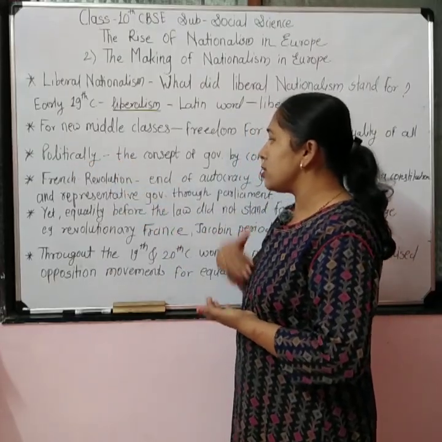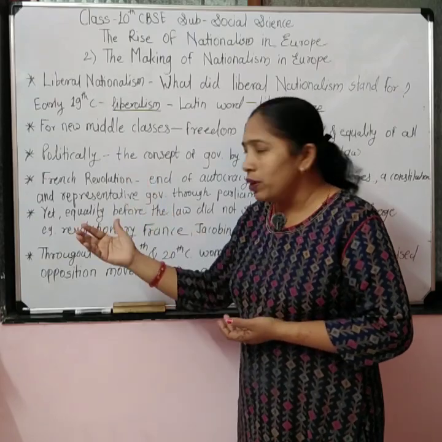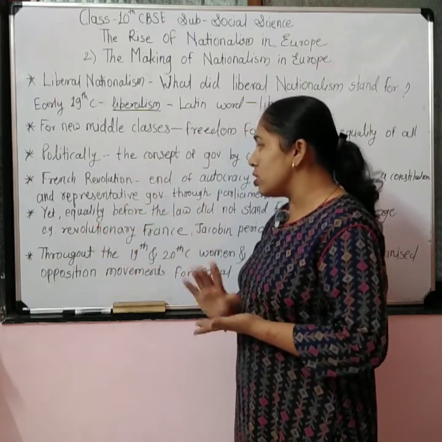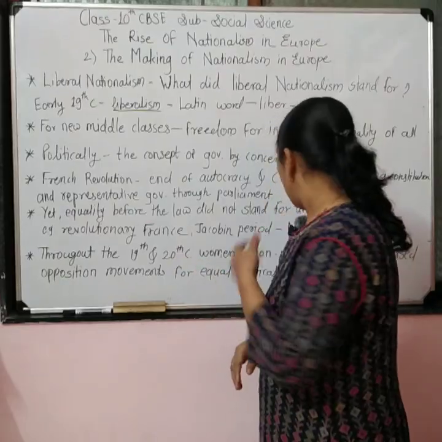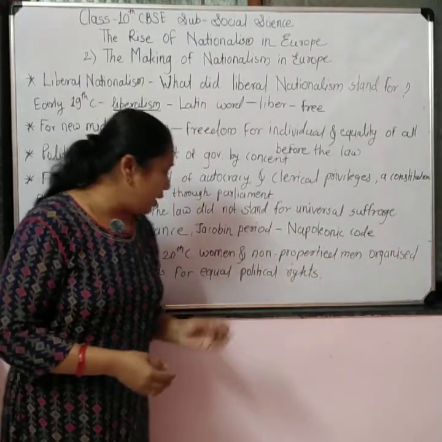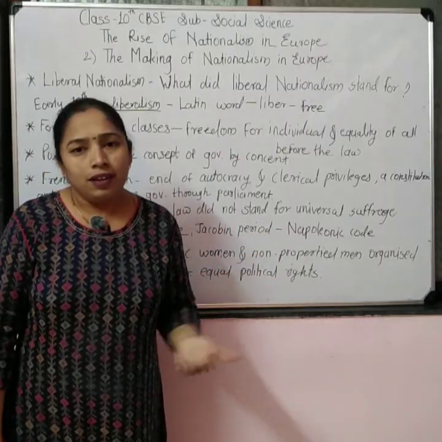Politically, the meaning of liberalism was different. In the French Revolution also, people worked for liberty, but the meaning of liberalism was different for them. And in the 19th and 20th century, women and non-propertied men also organized their movements for equal political rights.